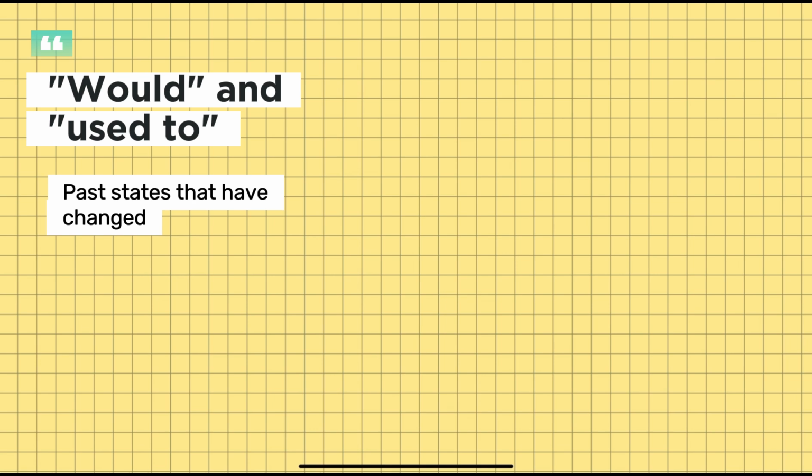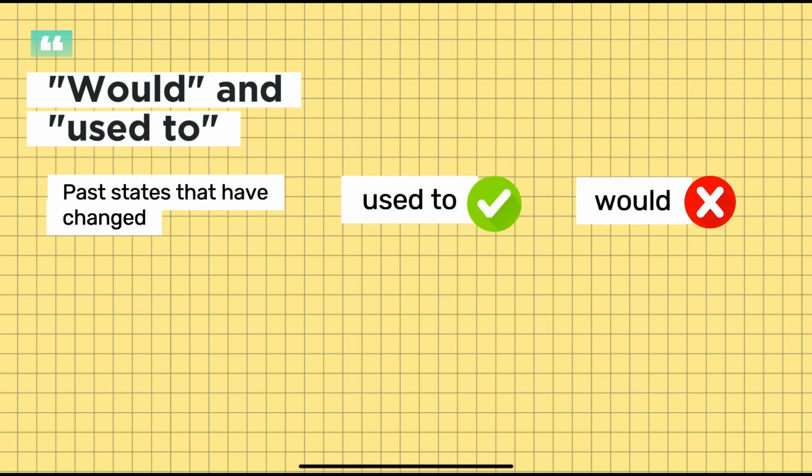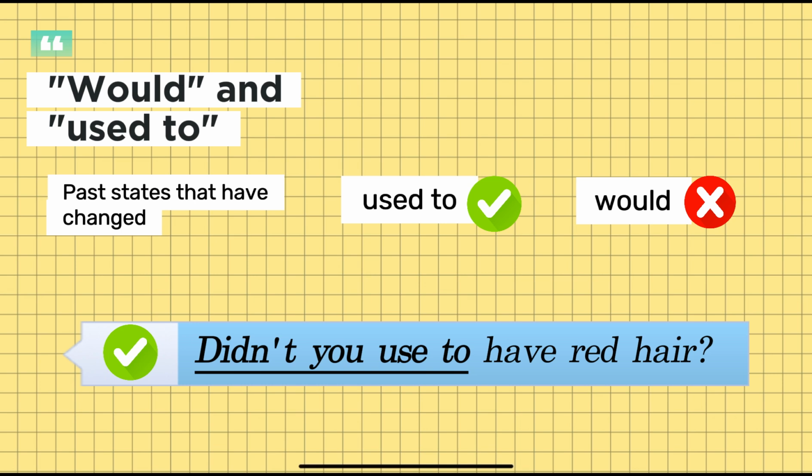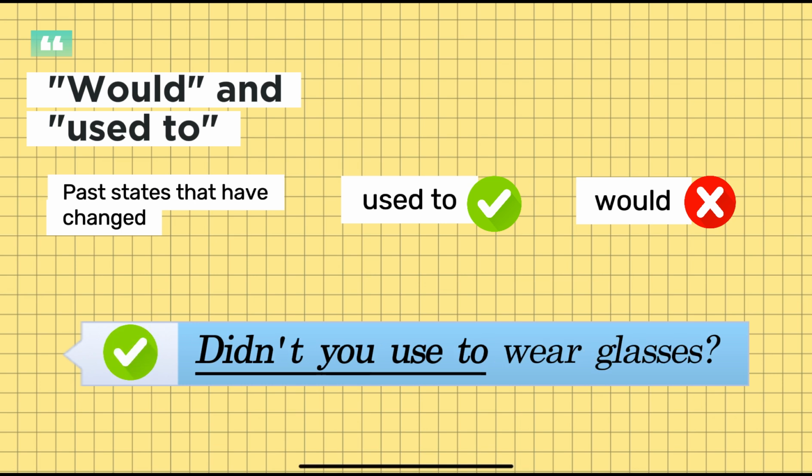We can use used to, but not would, when we talk about past states that have changed. For example, the cafe used to be over there, but it isn't anymore. Didn't you used to have red hair? Didn't you used to wear glasses? We just note here that when we're forming the negative of used to, we would say didn't used to.